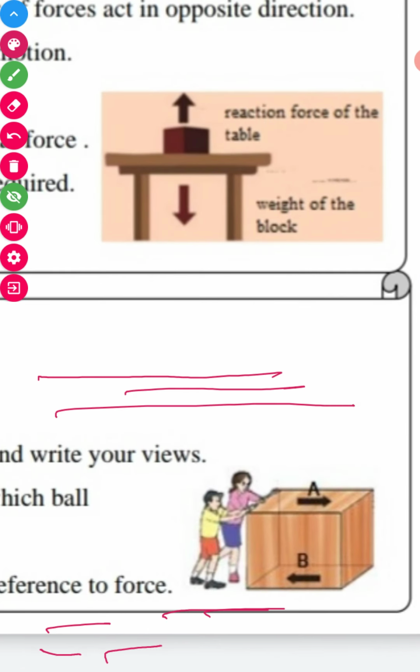A is moving along this direction and B is moving along this direction. So this arrow A shows the direction of force, whereas this arrow shows the direction of friction applied by that object. Okay, so students, this is all about your today's worksheet.